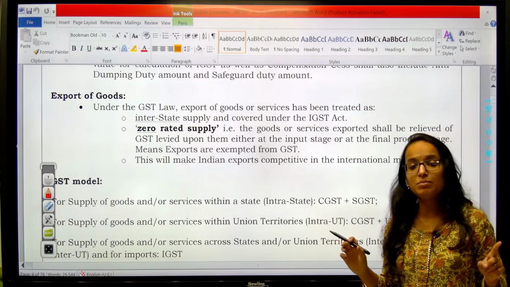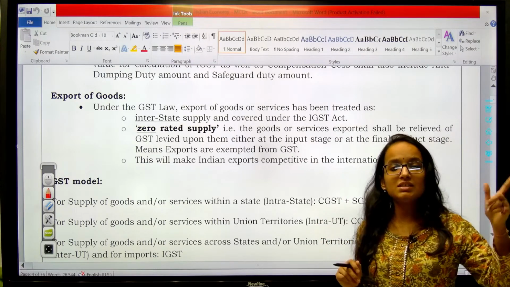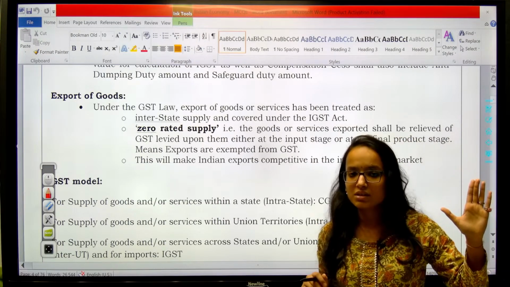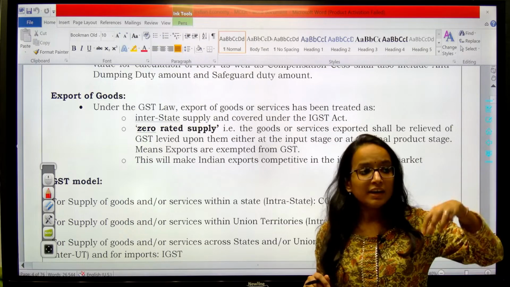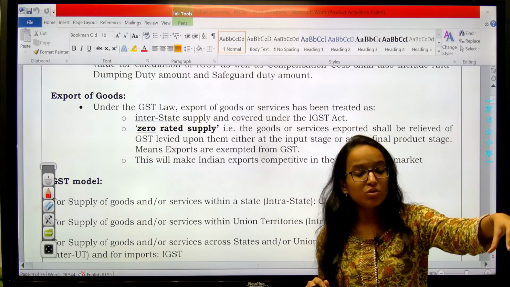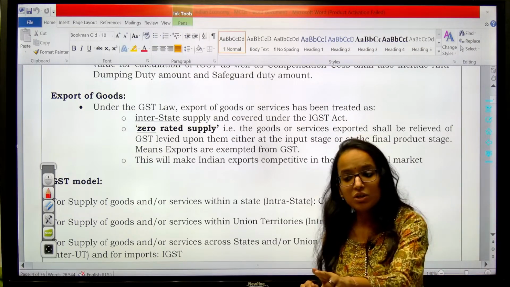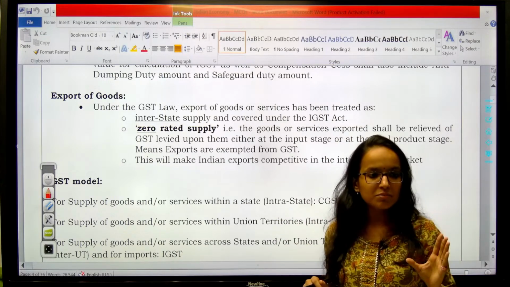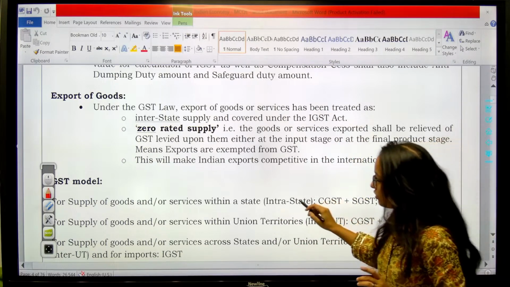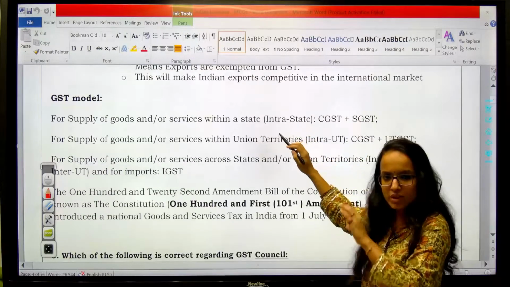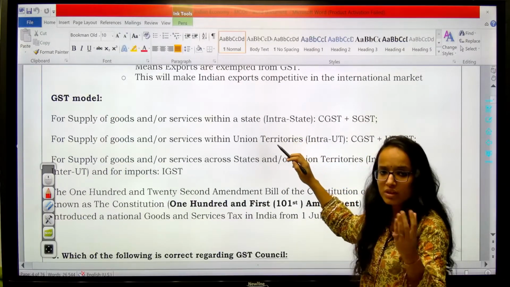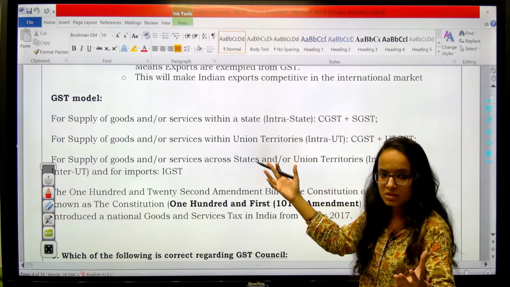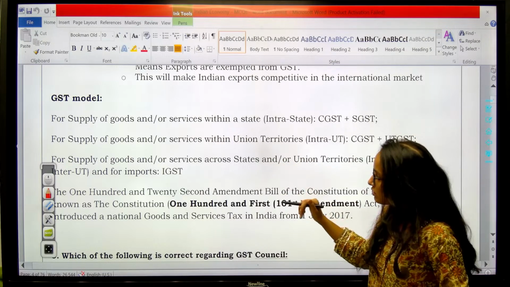Remember this thing. One more thing, always remember, GST is a destination or consumption based tax, not output based tax. It is not levied where the good is produced. It is levied where the good is supplied or is consumed. Clear? So it is a destination based tax. So this is your GST model. Just a quick overview of the GST model so as to give a glimpse of GST to all those who don't know GST structure.